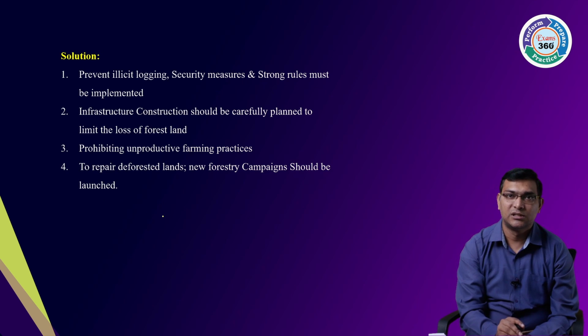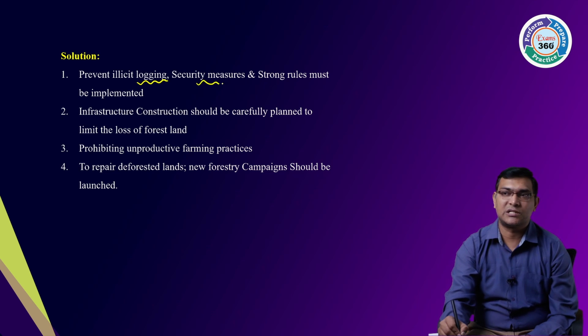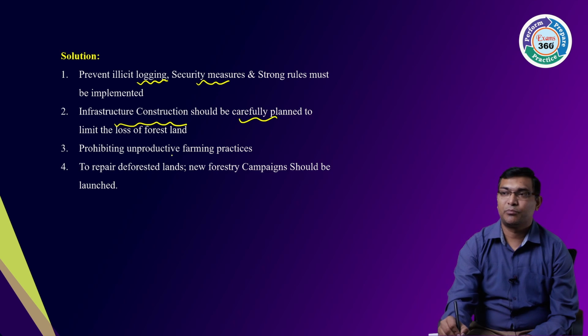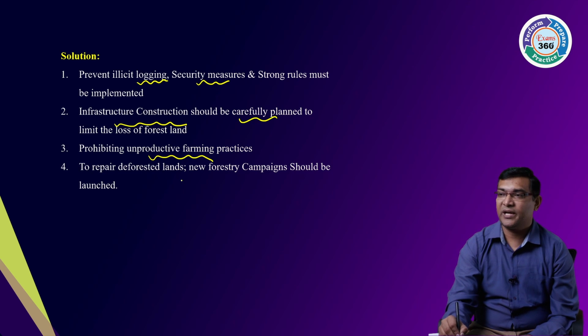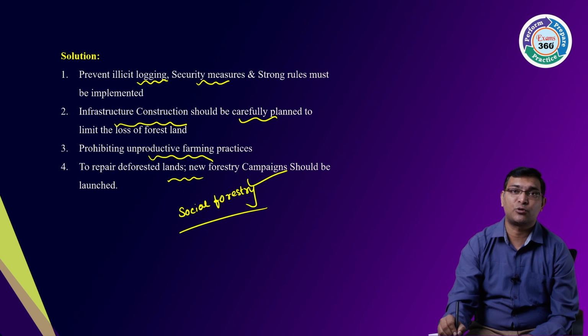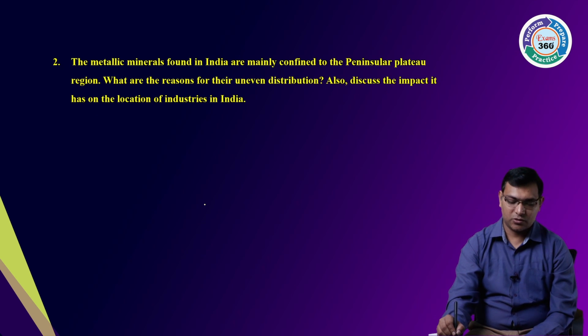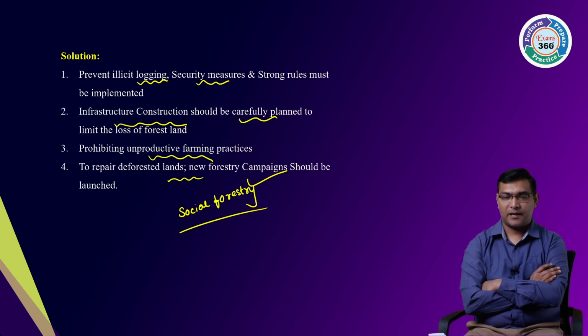What is the solution? Preventing illicit logging, security measures, strict infrastructural construction should be carefully planned, prohibiting unproductive farming practices like shifting or zone cultivation. To repair deforested land, new forestry, social forestry, or campaigns, awareness programs have to be brought. Okay, so these are your solutions with regard to deforestation, right?